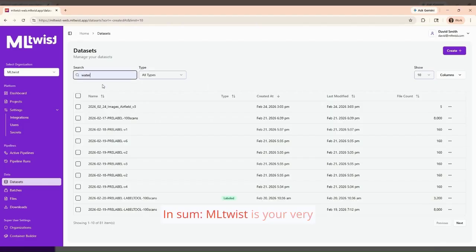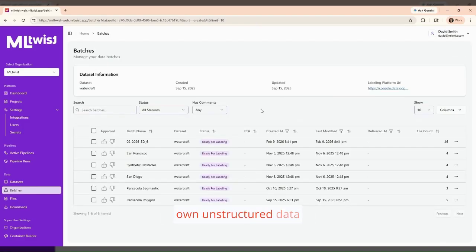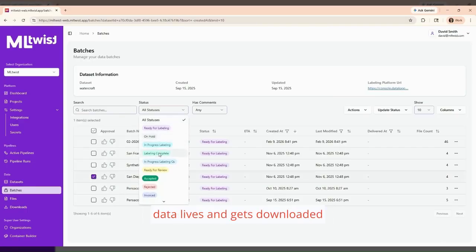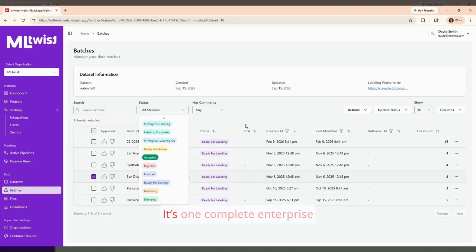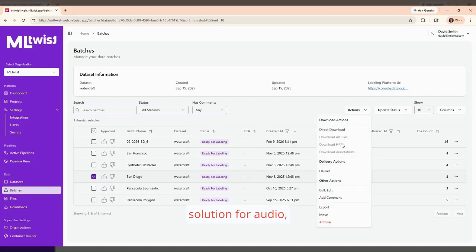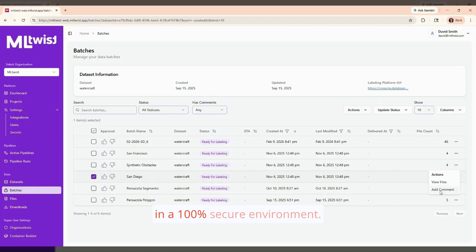In sum, MLtwist is your very own unstructured data management platform where your data lives and gets downloaded in your native format. It's one complete enterprise solution for audio, video, image, text, and 3D data processing, all in a 100% secure environment.